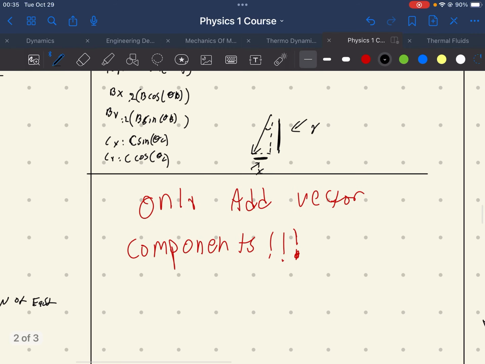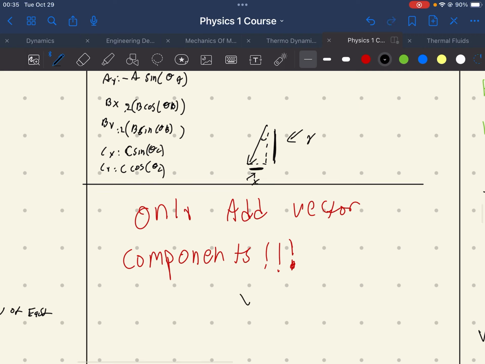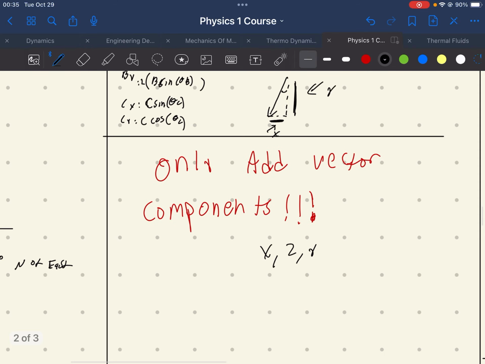Now, you can only add vector components. Remember that. You can only add vector components. You cannot add the whole vector itself unless you're doing it by drawing. You can draw vectors added together, but you cannot do it mathematically. The x, y, and z planes cannot see each other. They cannot see each other. You have to add up their components.